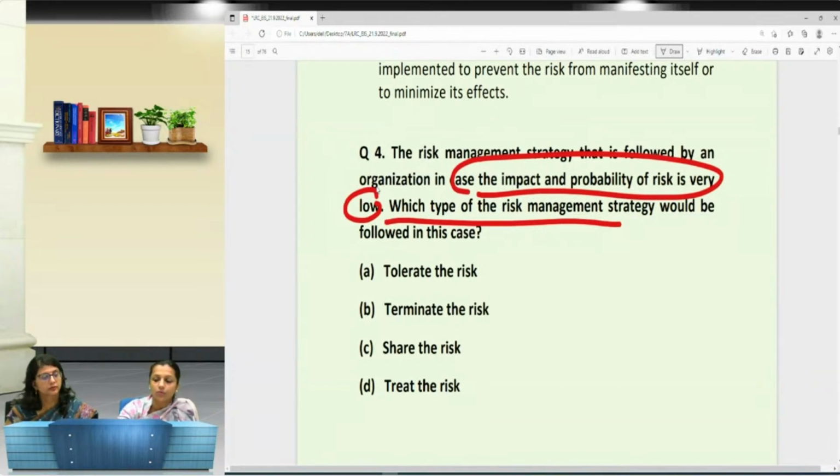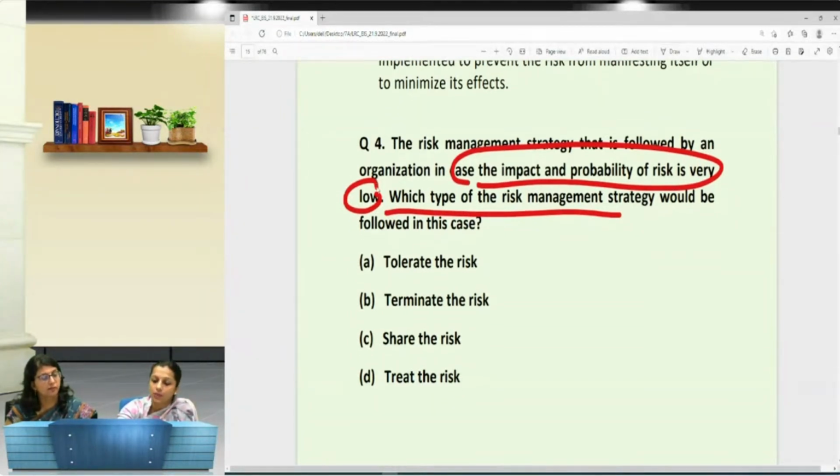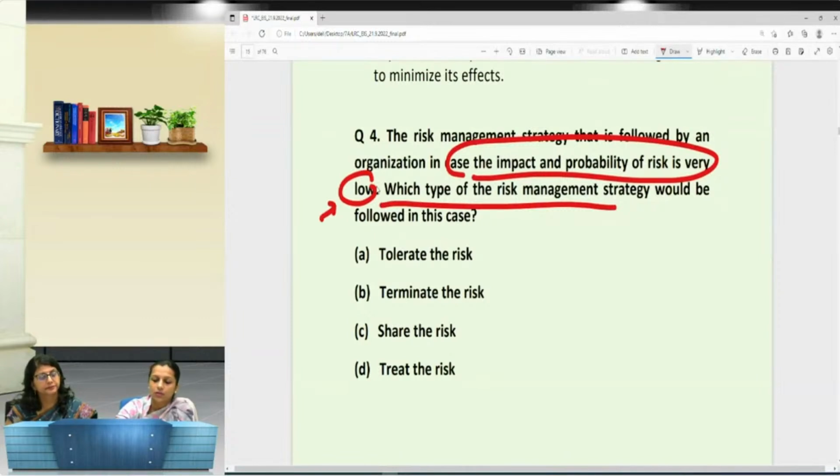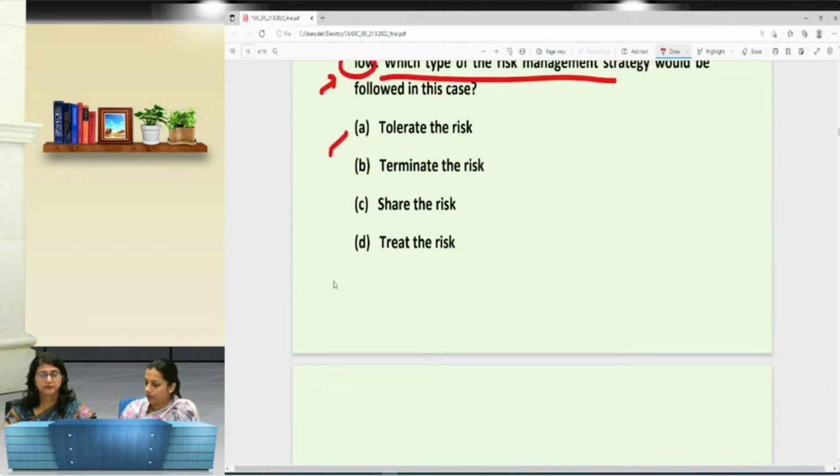जैसे अभी हमने इस क्वेश्चन में भी देखा है, like question number 4, I marked over here, the impact and the probability of the risk is very low. This is a key point in the question. If you have a thorough understanding of all the risk management strategies, then easily students have mentioned that the answer is A, because they have understood the key point over here.